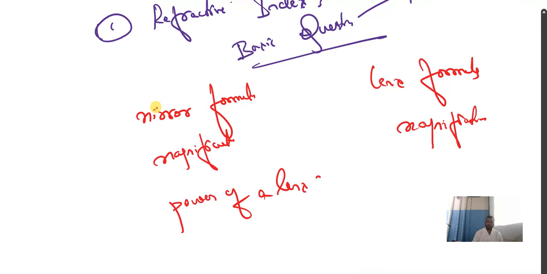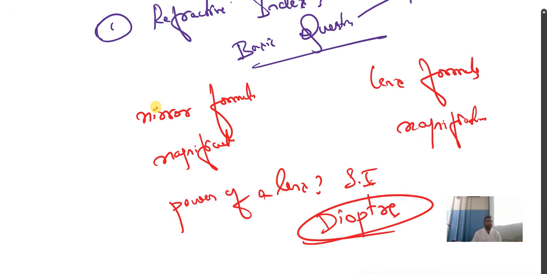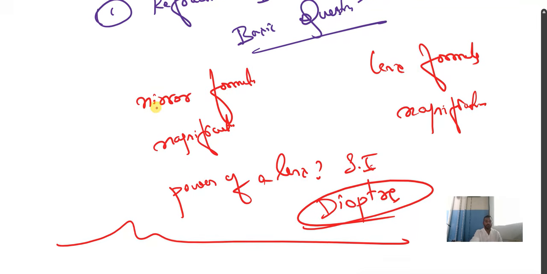What is power of a lens? Write its SI unit. The SI unit of power of a lens is the diopter. So this is the end of the chapter Light, Reflection and Refraction. We have a few chapters left.